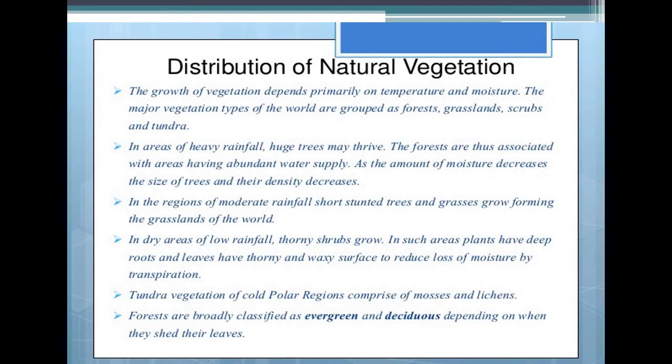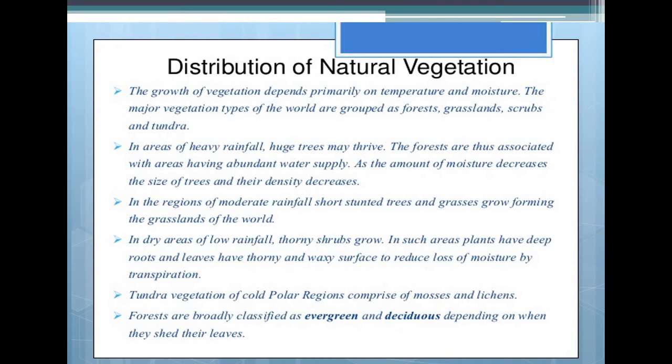Distribution of natural vegetation. The growth of vegetation depends primarily on temperature and moisture. The major vegetation types of the world are grouped as forest, grassland, shrubs and tundra. In areas of heavy rainfall, huge trees may thrive. The forests are thus associated with areas having abundant water supply. The huge amount of rainfall leads to dense forest, so areas with enough water supply have dense forest.